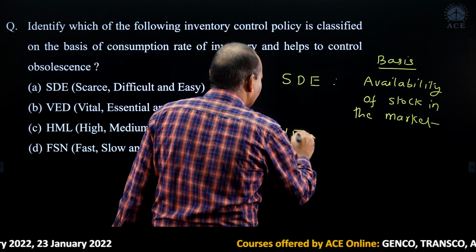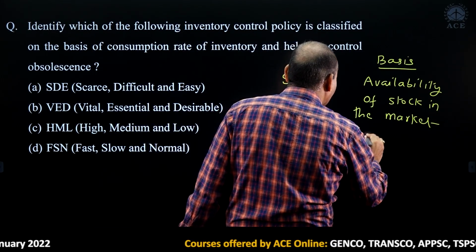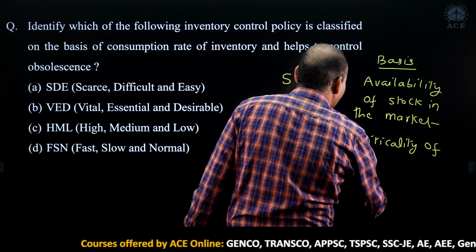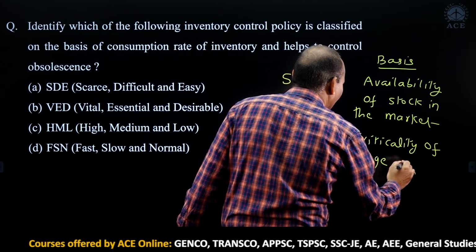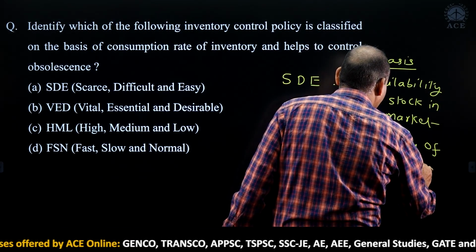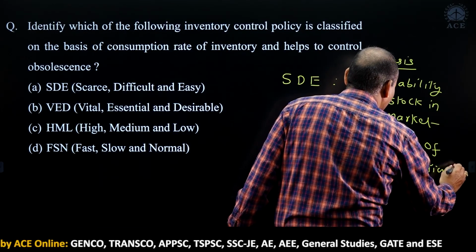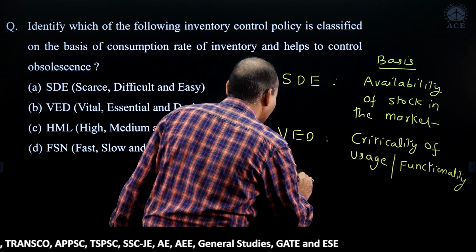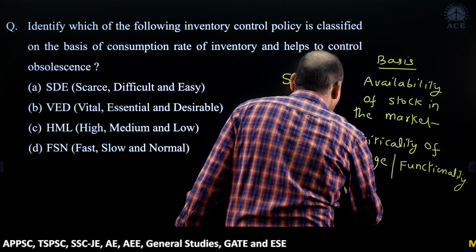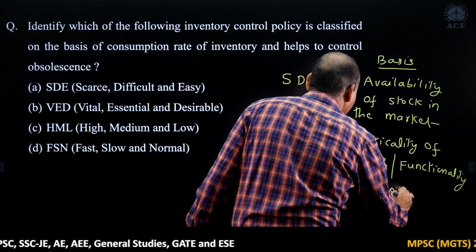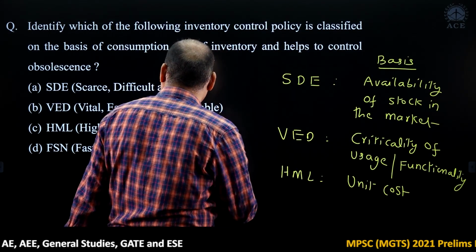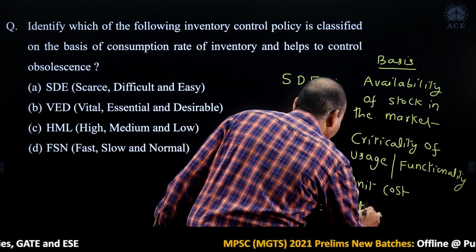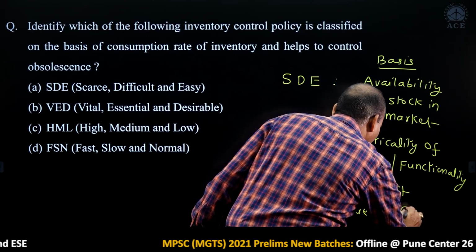VED is based on criticality of usage or functionality. Next, HML is based on unit cost. And FSN is based on rate of consumption.